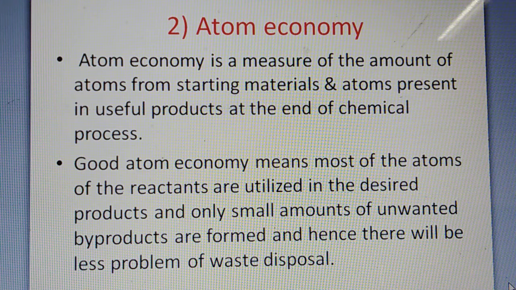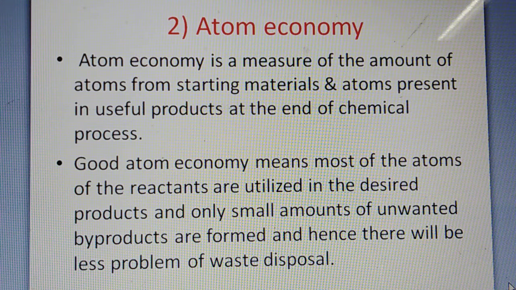Good atom economy means most of the atoms of reactants are utilized in the desired product and a very small amount of unwanted byproducts are formed. Hence, there will be less problem of waste disposal. So, what is good atom economy? Whatever raw material we are investing as a starting material is completely utilized to form the desired product, and a very small amount of unwanted byproduct or waste should be formed, so that there will be less problem of waste disposal. That is atom economy.